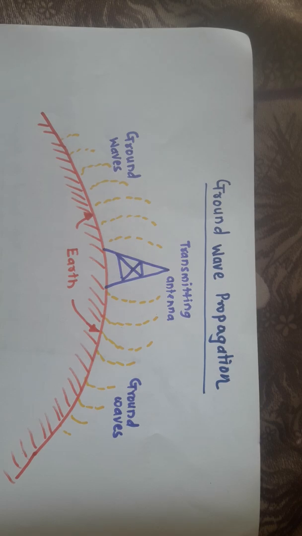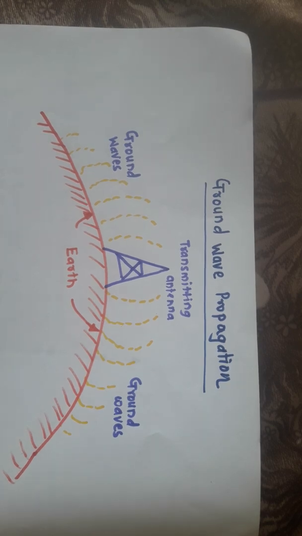Second important point is that the ground wave propagation is the strongest communication for low and medium frequency range. So if you want to do the communication for low and medium range, up to 3 megahertz, these particular waves are the strongest waves.